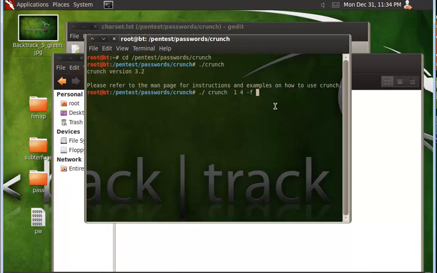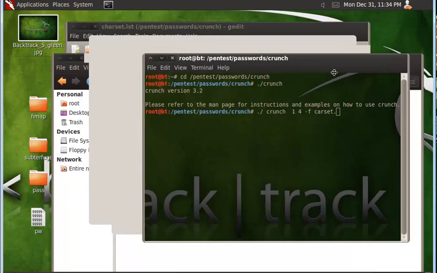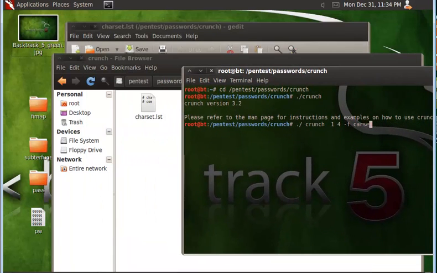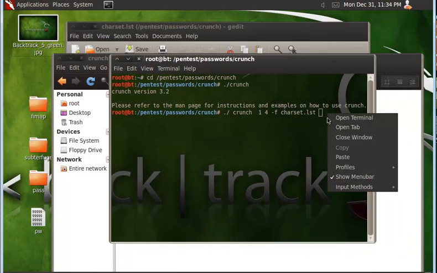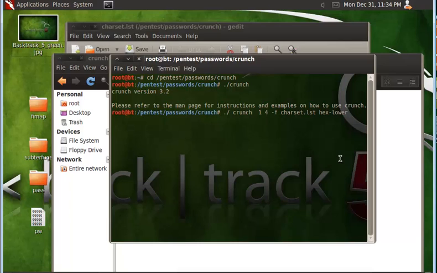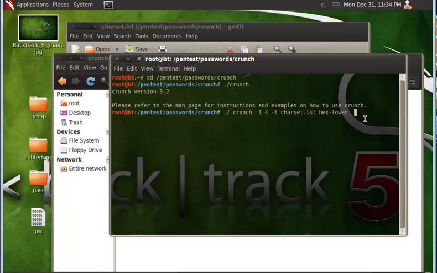The file is called charset. I just forgot the name. And the option is hex lower, and let us save this file with the output option -o and just give an output file name, test or anything. Okay, I just made a mistake here.